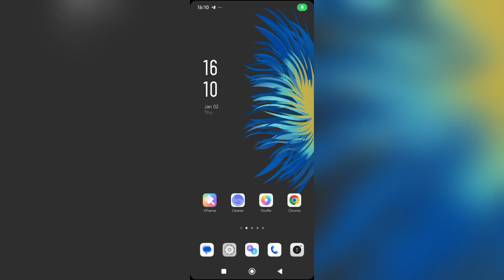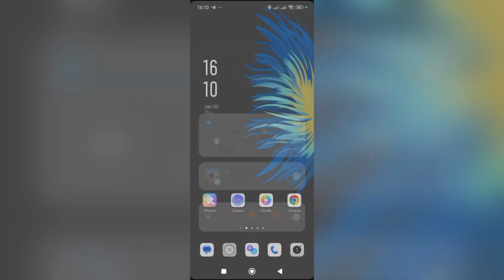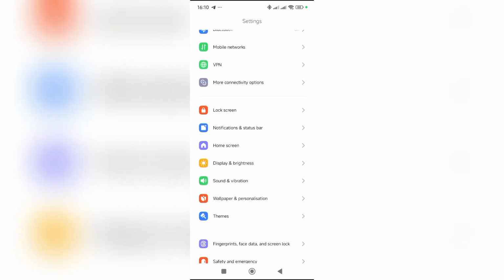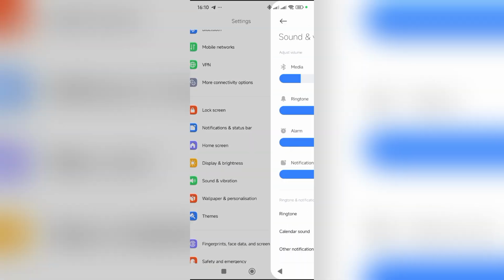So in this video, I will be showing us how we can change our ringing tone on Redmi A3 Pro. To change your ringing tone, you will go to your settings. Come to settings, click on settings, and you come to this place, sound and vibration.